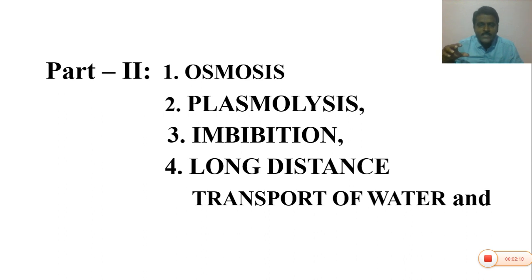So both diffusion and facilitated diffusion are examples of passive transport. In these two types, there is no utilization of metabolic energy or ATP.